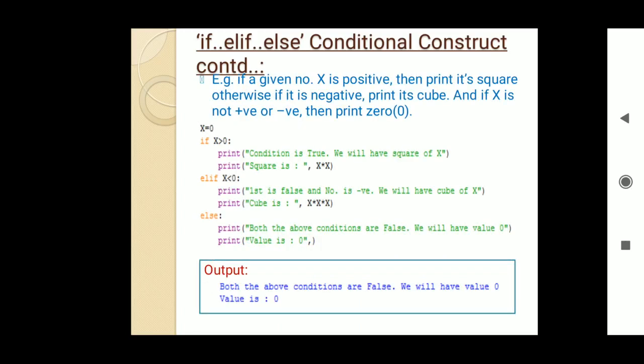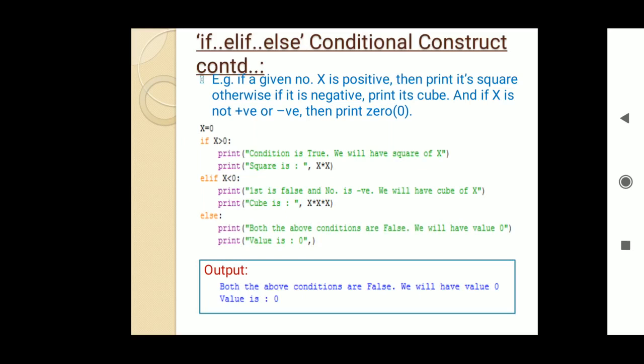If a given number x is positive, then print its square. Otherwise, if it is negative, then print its cube. And if x is not positive or negative, then print 0. We can use the else keyword at the end of a corresponding if elif construct. So else can also be put at the end of that particular if, whatever number of conditions you have given before else.